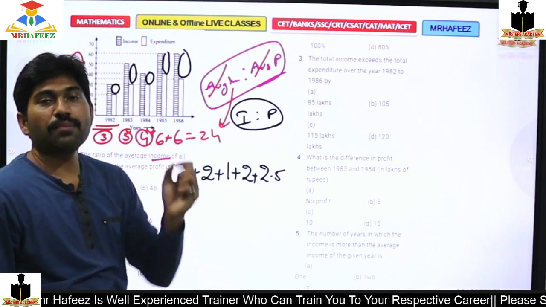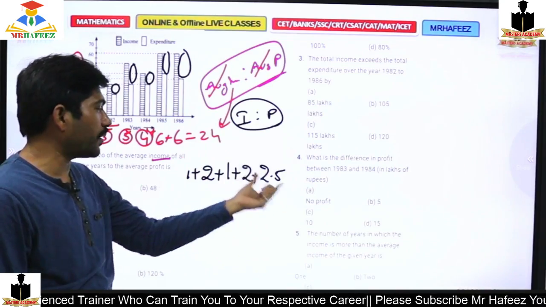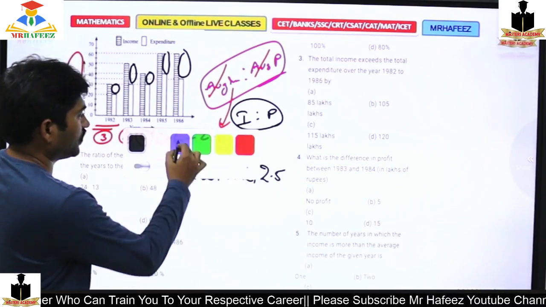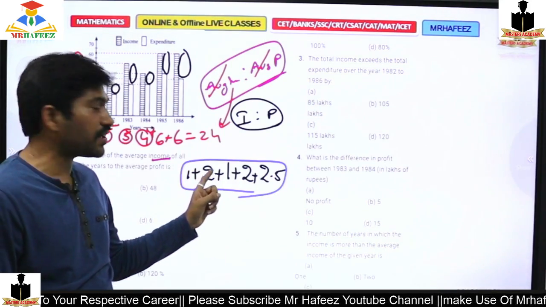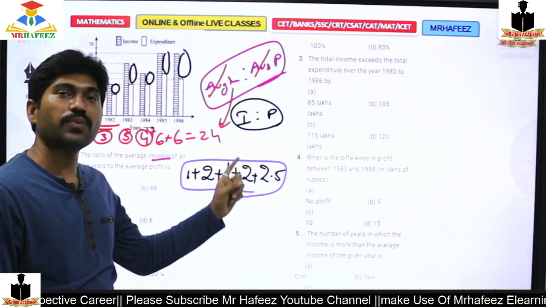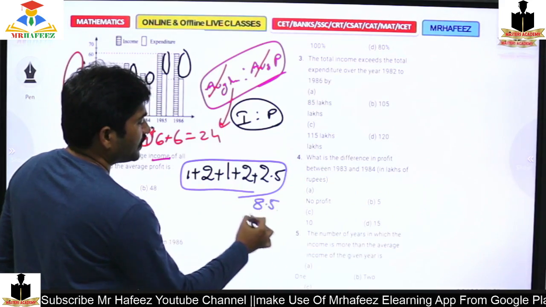So the best approach is 1 plus 2 plus 1 plus 2 plus 2.5. It's enough to calculate. So if you add this, 1 plus 2 is 3, 3 plus 1 is 4, 4 plus 2 is 6, 6 plus 2.5 is 8.5. So it's just 8.5. This is the profit.